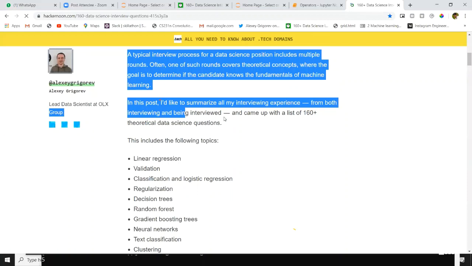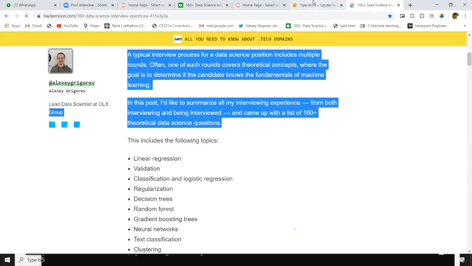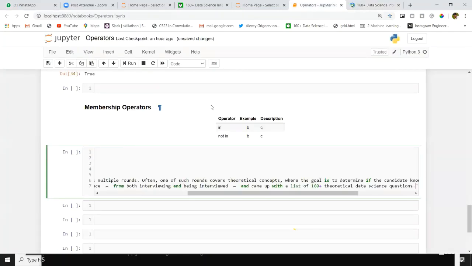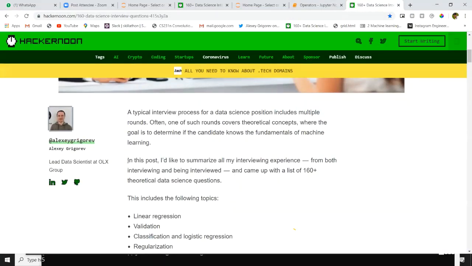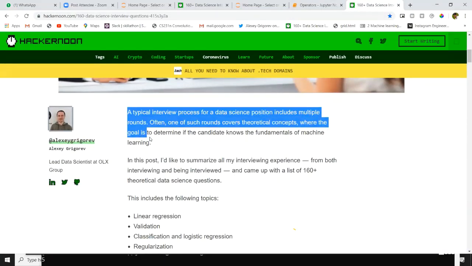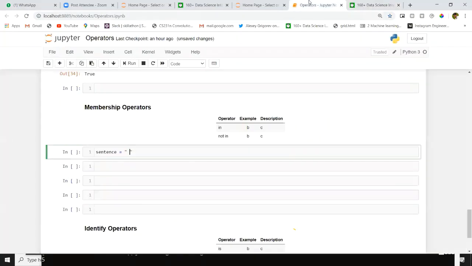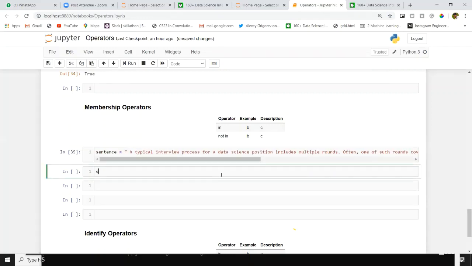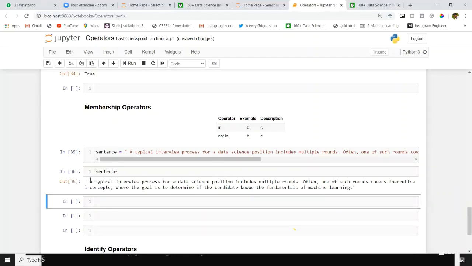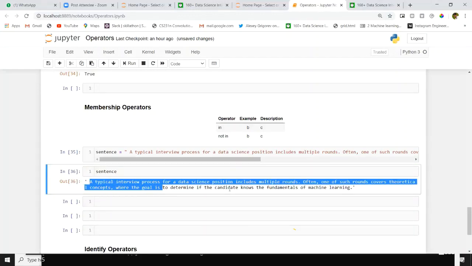Yeah, I copied this sentence. Now, inside sentence variable, I have some sentence here.